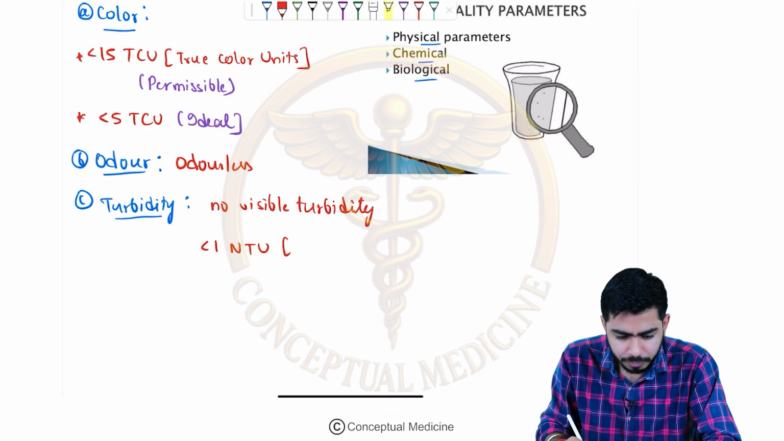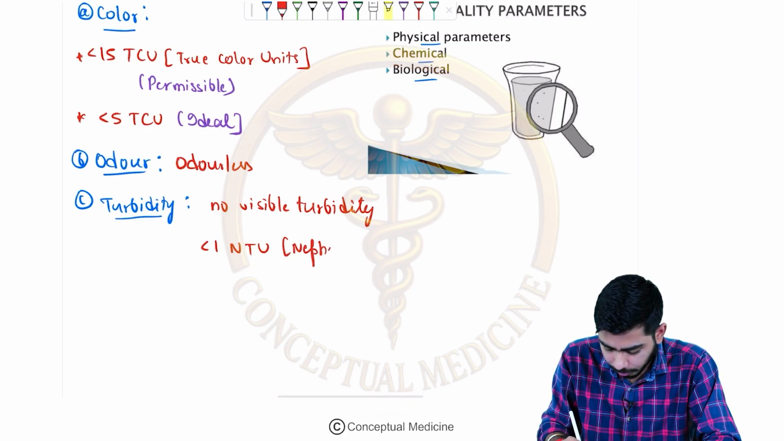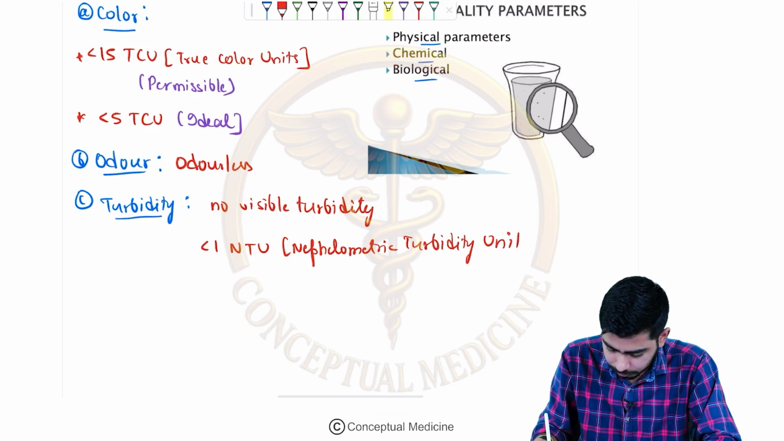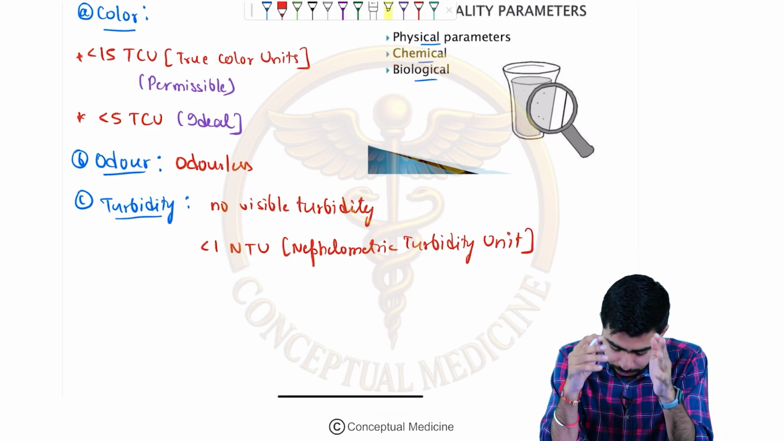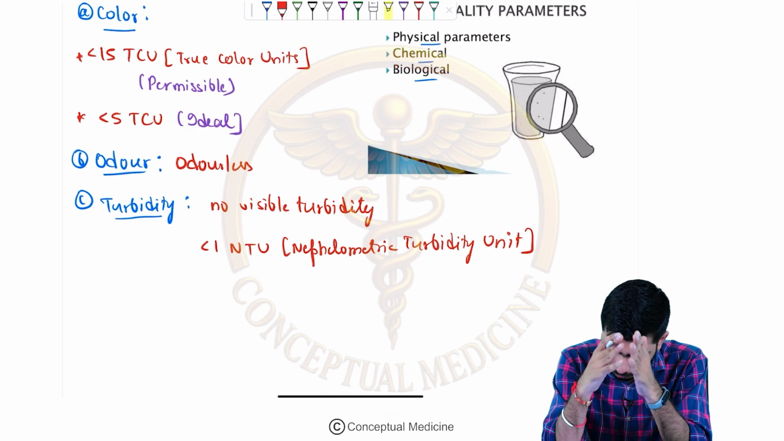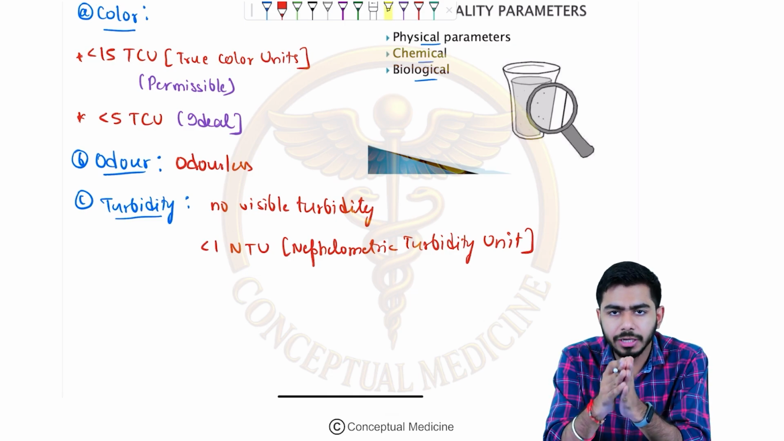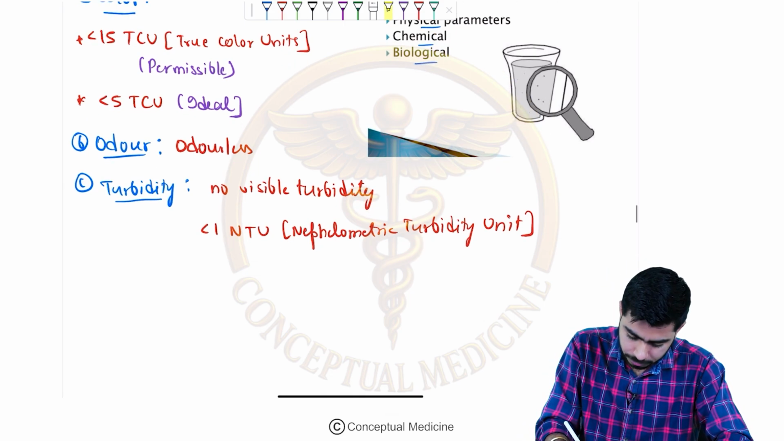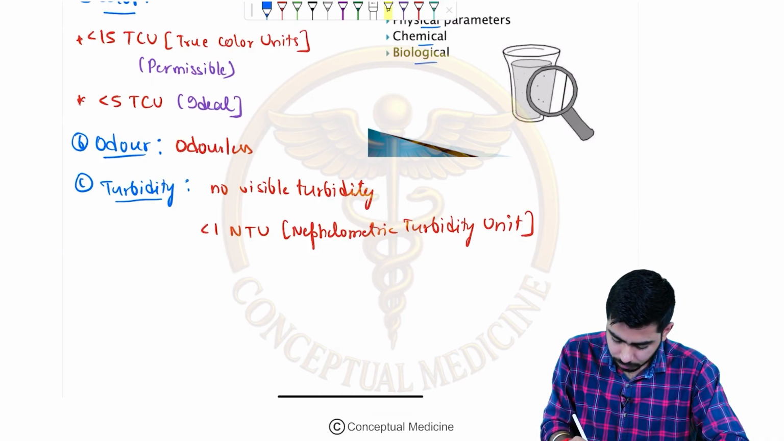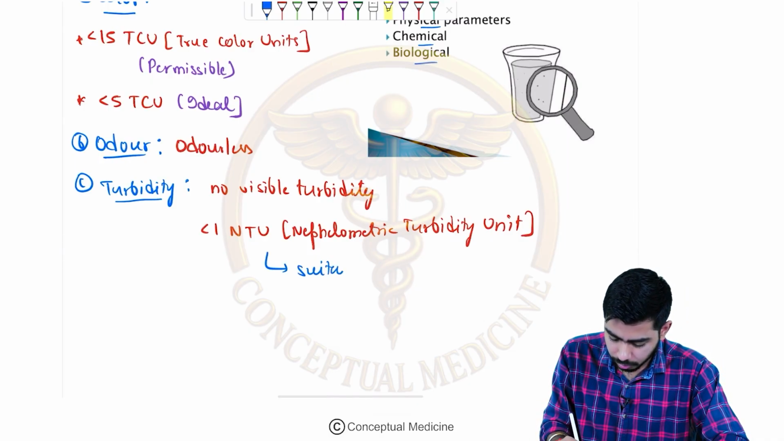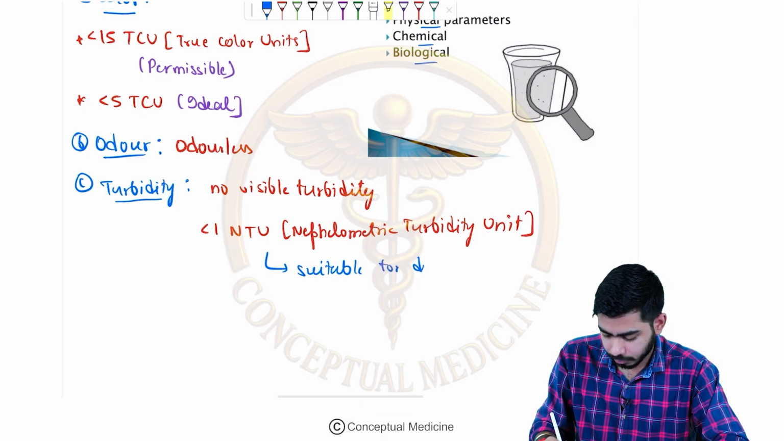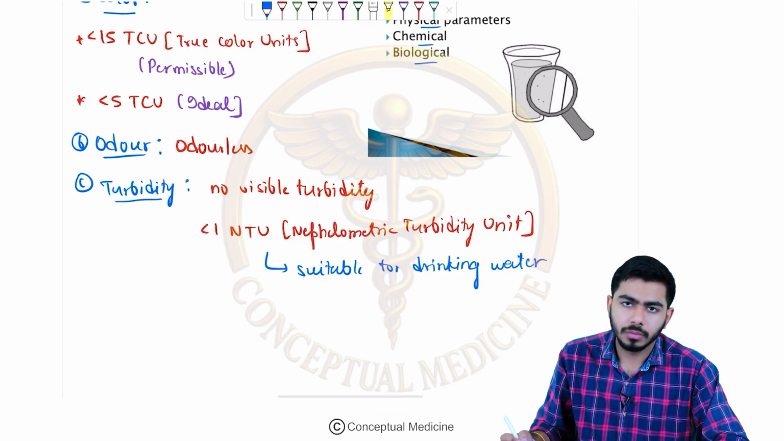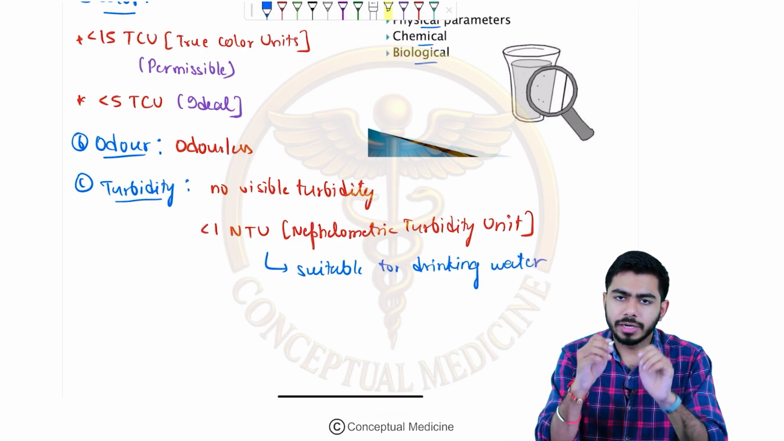So for household drinking water, it should be less than 1 nephelometric turbidity unit. What is NTU? NTU is the nephelometric turbidity unit. If it is less than 1, then it is suitable for drinking water. So for the household purpose, we can say over here that it is suitable for drinking water. That is the thing over here.